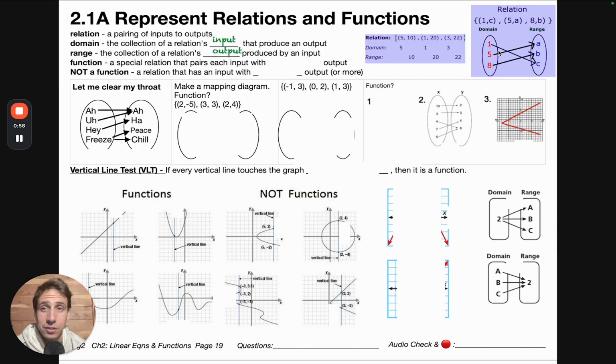Now, what is a function? A function is a special kind of relation. So all of these are relations, but only some of them are going to be functions. A function is a special relation that pairs each input with exactly one output. If it's not a function, then it's a relation that has at least one input with two outputs or more.